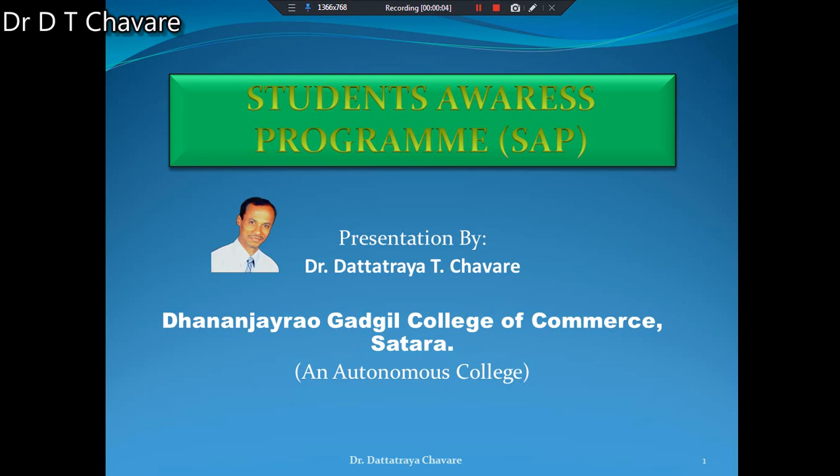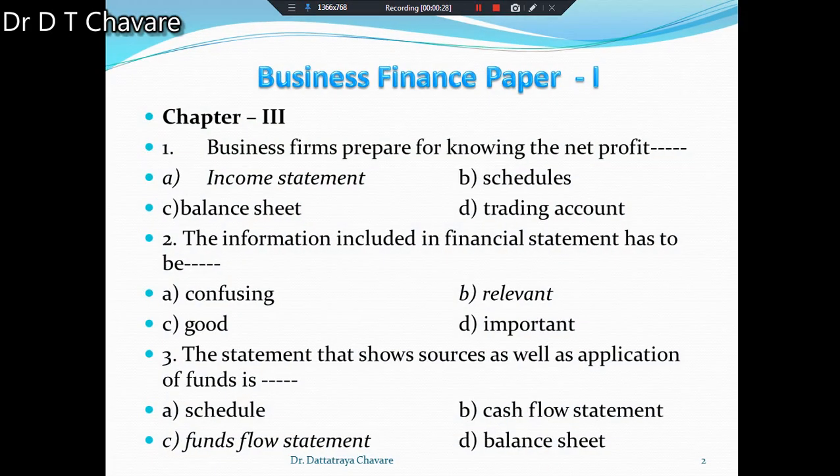In the last period, we were discussing the nature of MCQs in chapter number 1 and chapter number 2. Today, in the next chapter, what type of MCQs may be there, or how can MCQs be asked there? What are the probable MCQs? Such information we have to study and understand in this period. Now, we are going to discuss chapter number 3 of the business finance paper first.